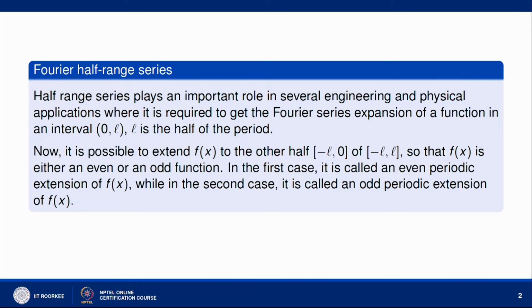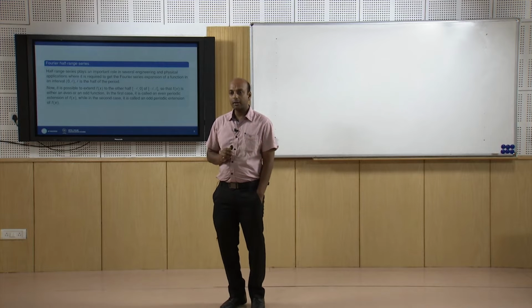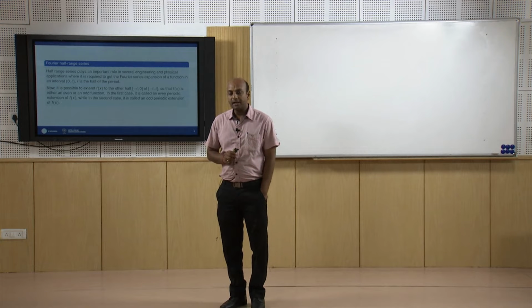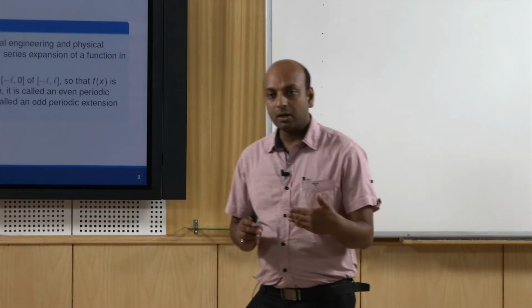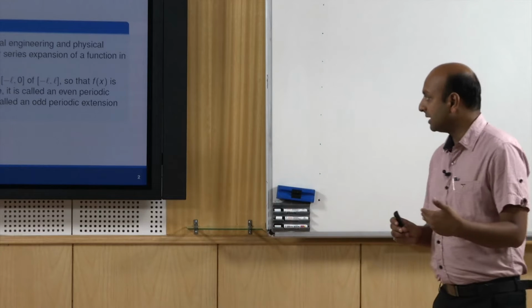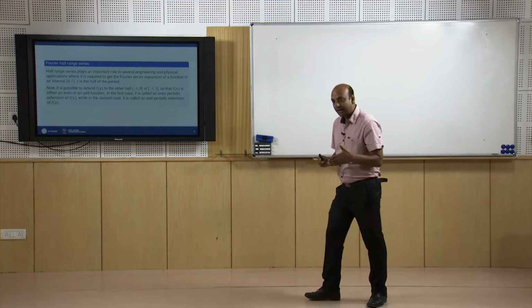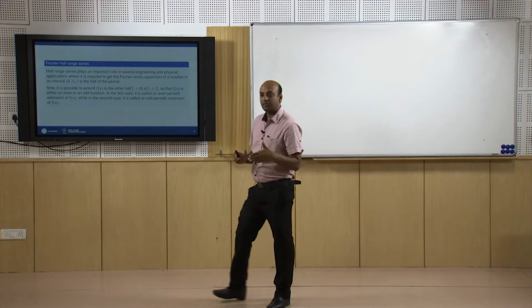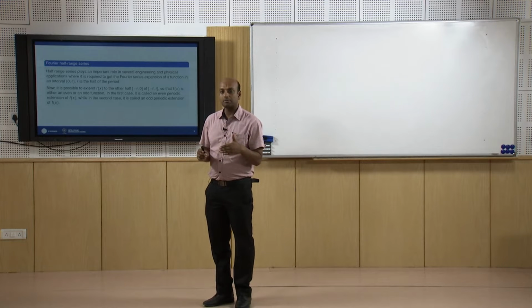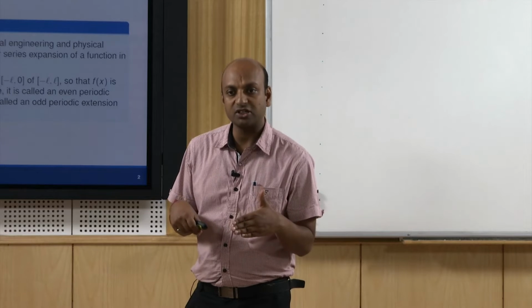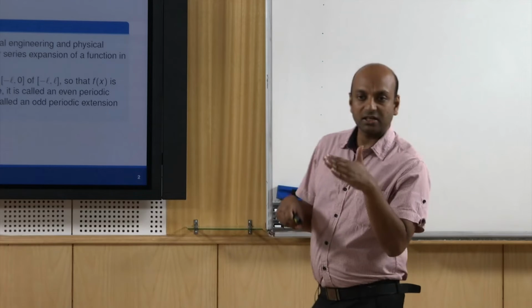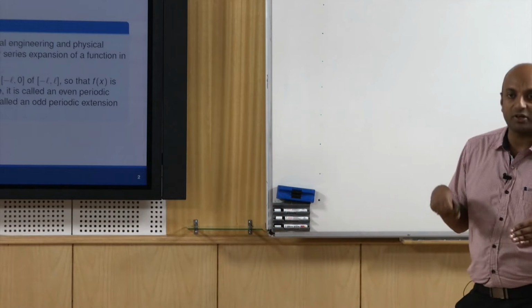Basically, we know the nature of the function from 0 to L, which is given to us, and depending upon that, we either extend the function considering it as an even function, or we extend the function taking it as an odd function.